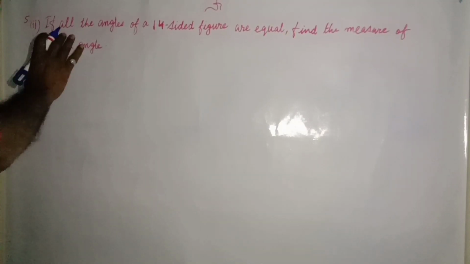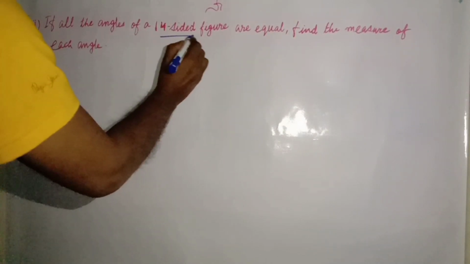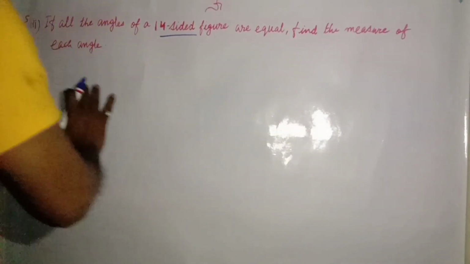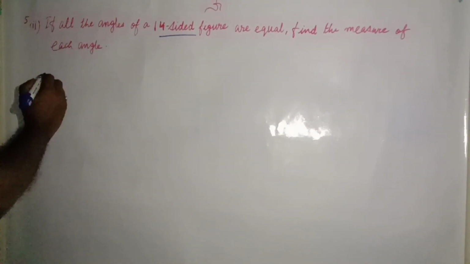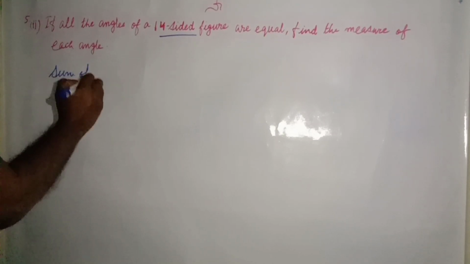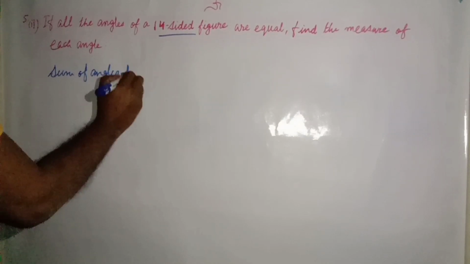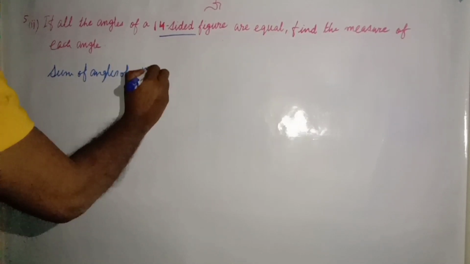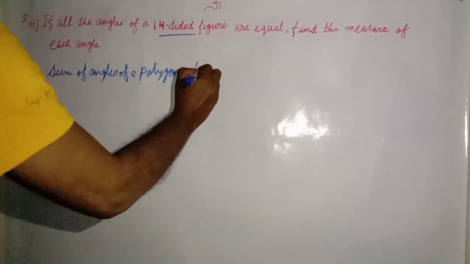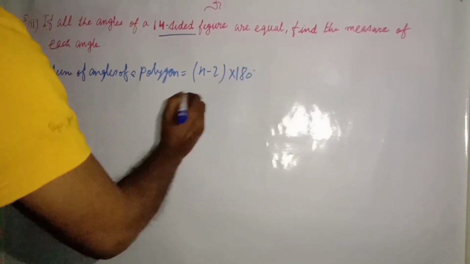The second part is: if all the angles of a 14-sided figure, see here it is written 14-sided figure, then find the measure of each angle. So once again we will use the formula: sum of angles of a polygon equals n minus 2 into 180 degrees.